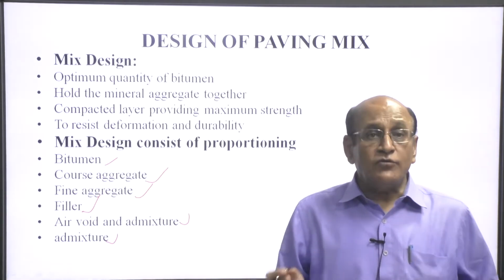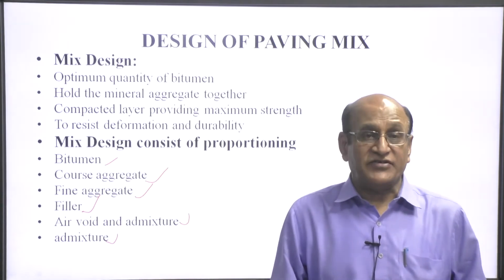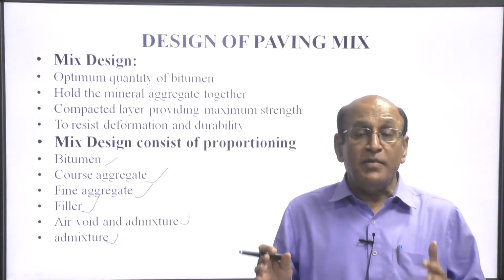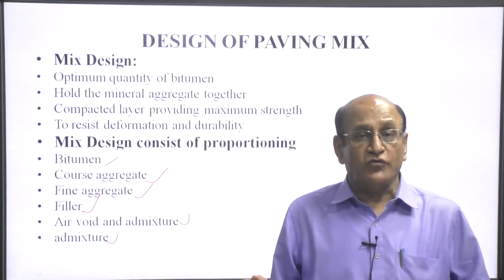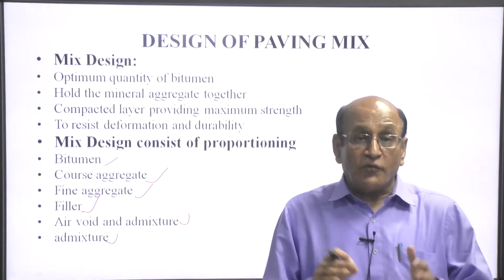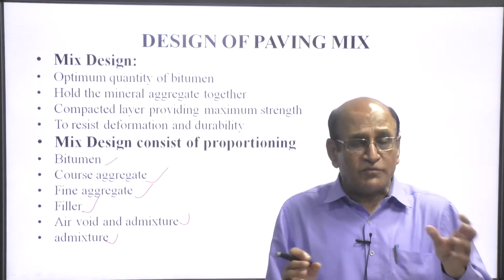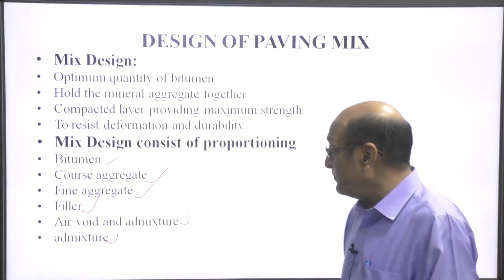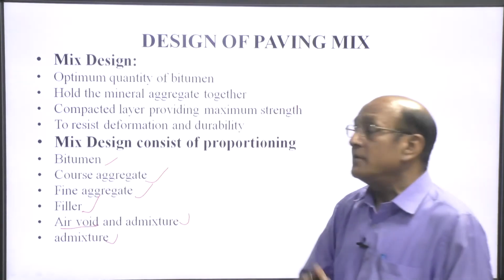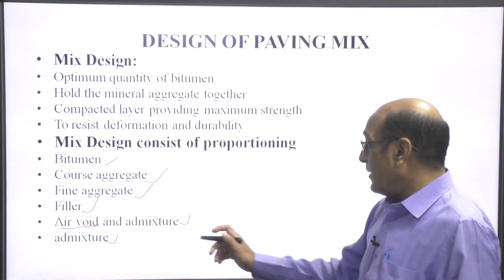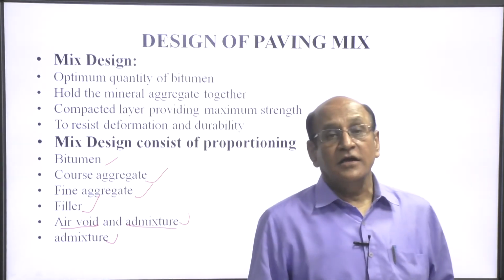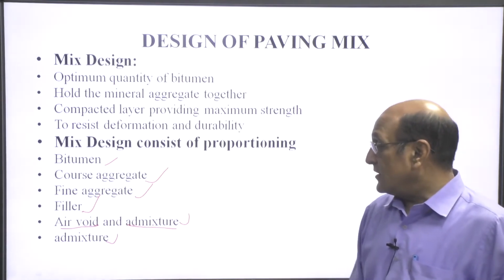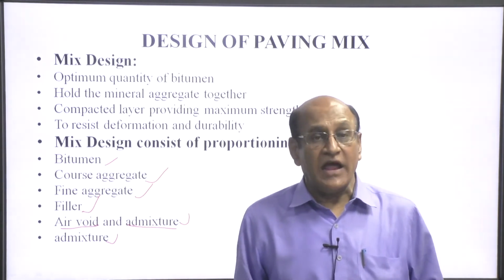Because due to rise or fall in temperature, the volume of the aggregate below the surface will change. So, for the adjustment of a small variation in volume, the air voids present in the mix can accommodate it. And of course, admixture will make the mix workable. Admixture, if necessary, we will add it.